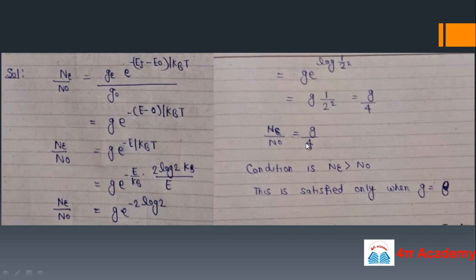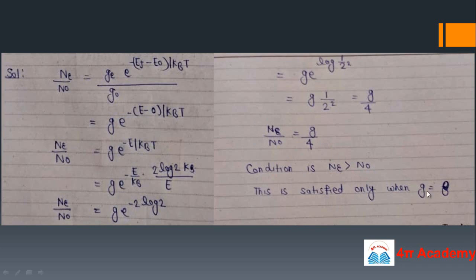In the question they are asking what should be the minimum value of g for which the population in the excited state exceeds the population in the ground state. So the condition should be n_E greater than n0. We have 4 values given for g, that is 1, 2, 4 and 8.